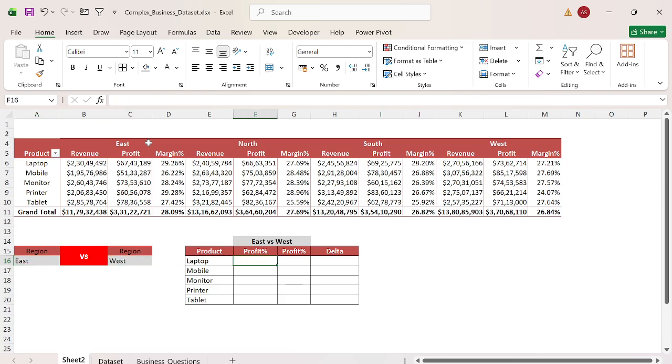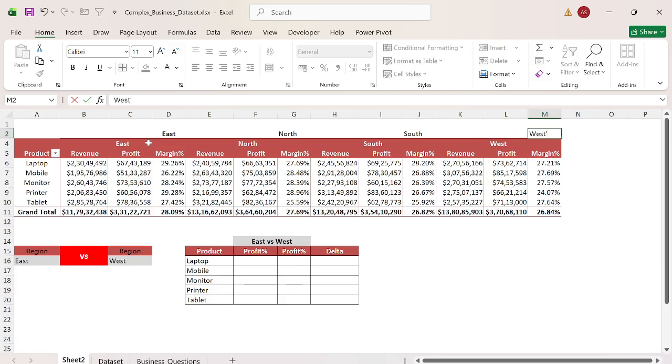Now, if I want to pick dynamically, if I change here, the numbers should automatically change. How can I do this? If I do the VLOOKUP, the margin is the same in all the regions. So let's create one helping row. Right here: east, east, and north, north, south,